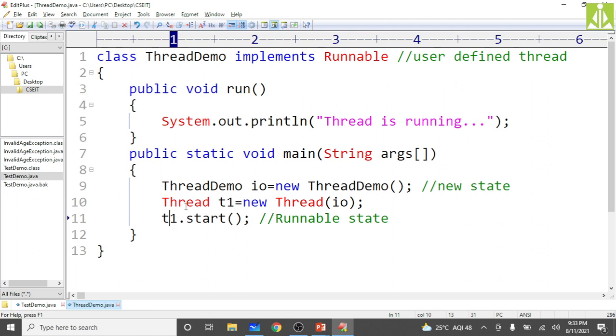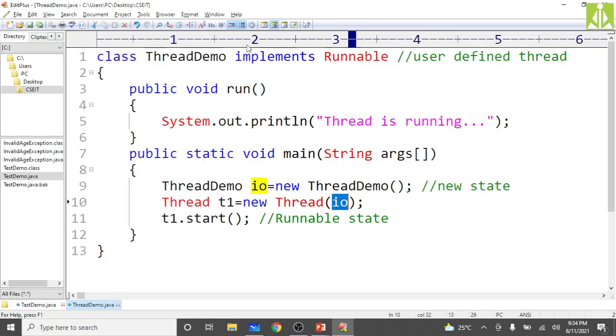t1 is the direct object of the thread class, but IO is not a direct object of the thread class. Neither does your thread demo class have the capability of the thread class; it is implementing the runnable interface. So how are we achieving the capabilities of the thread class to invoke the start method? Just by passing this IO reference as an argument to the thread class constructor. Now t1.start will invoke the run method. Compile, it is successfully compiled. Then go and run, and you will see the output.